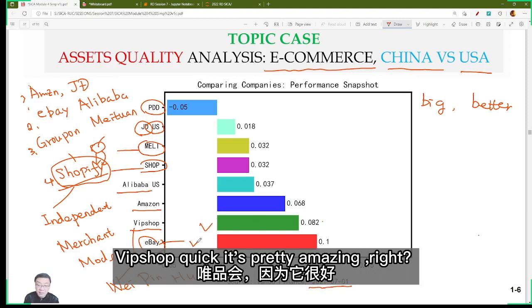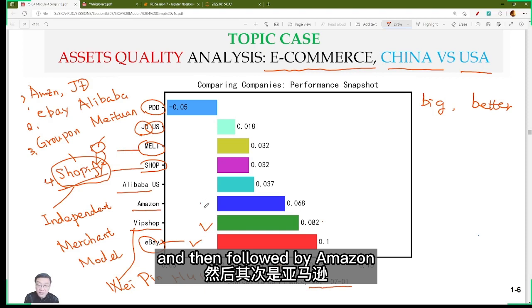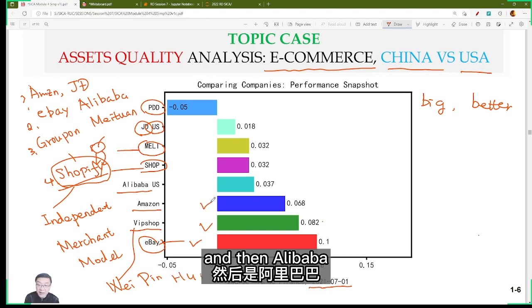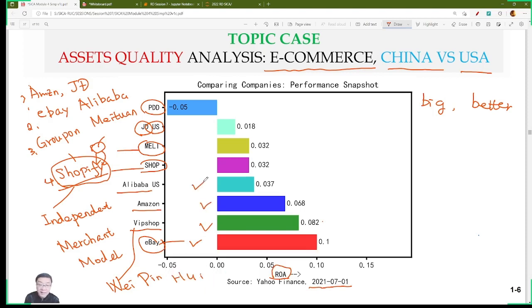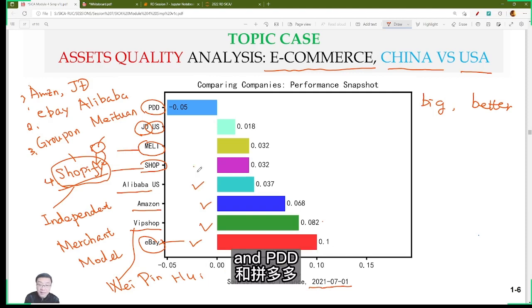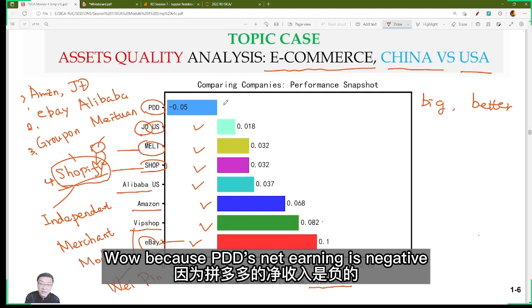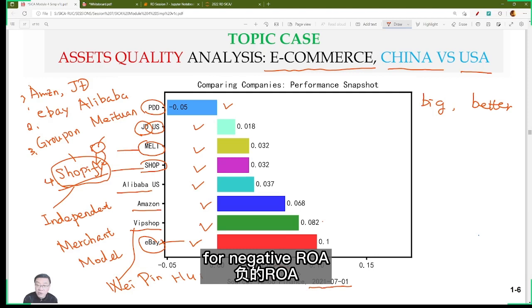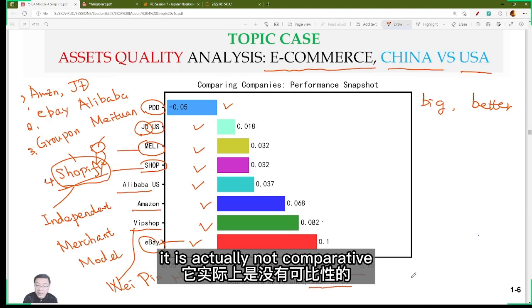It's pretty amazing, right? And then followed by Amazon, and then Alibaba, Shopify, mainly Jingdong, and Pinduoduo. Wow, because Pinduoduo's net earnings are negative. A negative ROA is actually not comparable.